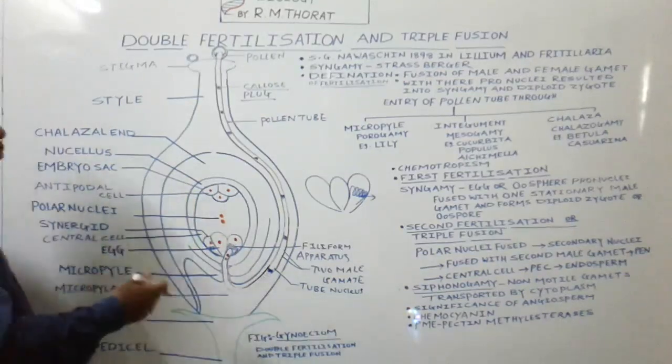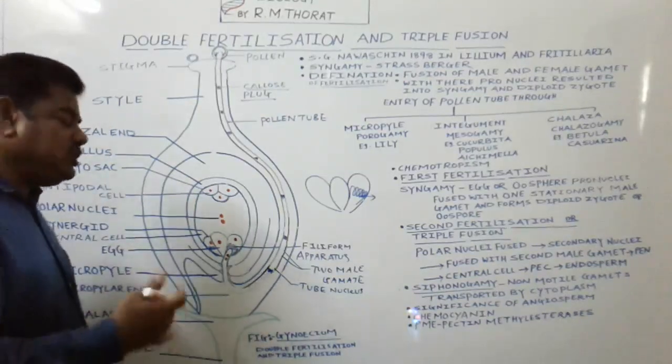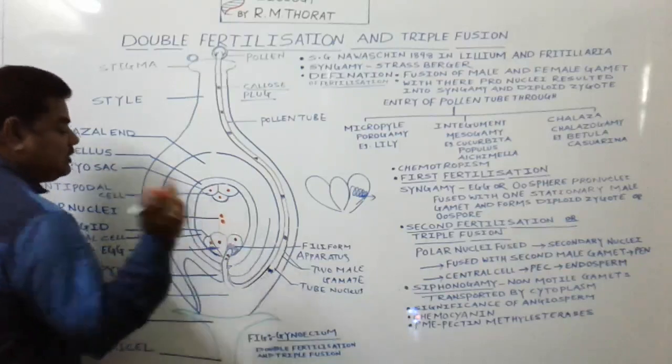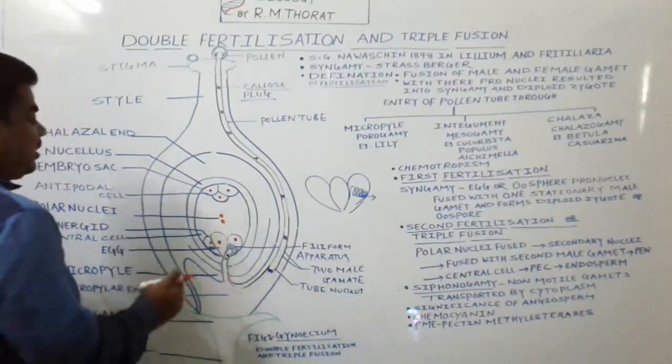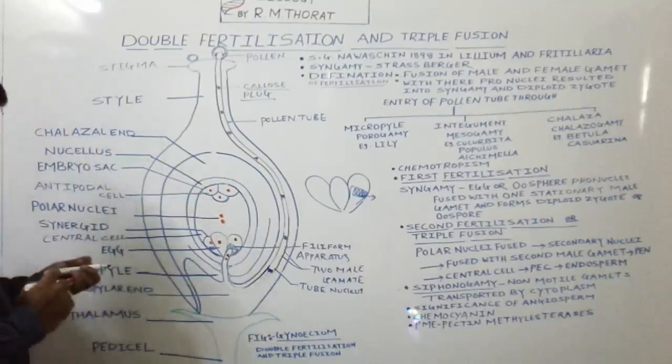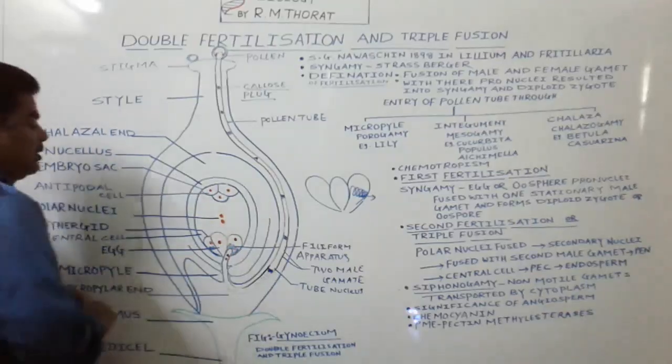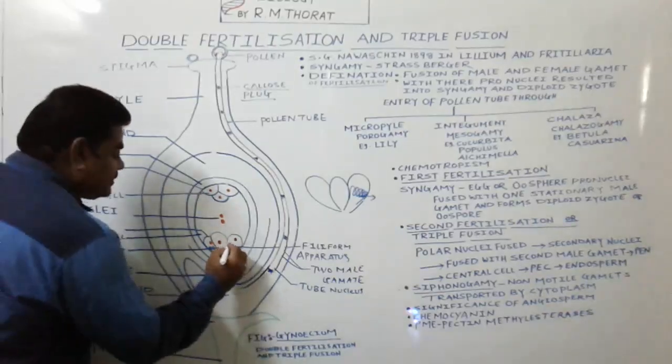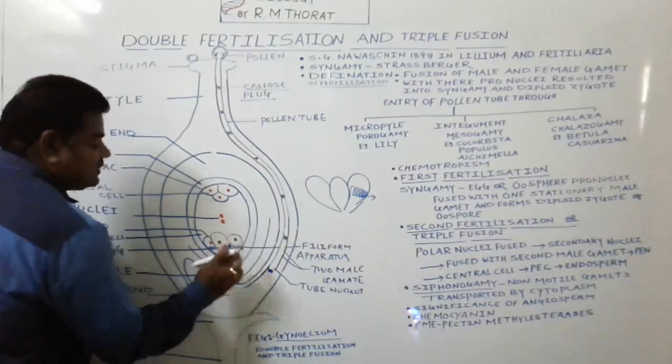Now the tube nucleus degenerates or dissolves when it enters the synergids. As soon as the pollen tube enters one of the synergids, it absorbs excess water from the synergids.